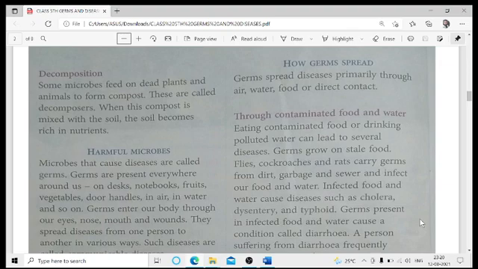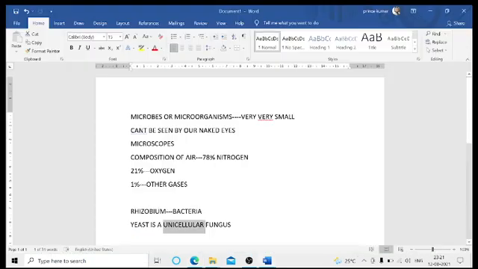Now see, since the microbes are very small, they cannot be easily observed by our naked eyes. That is why utmost care has to be taken so that the microbes may not enter into our body and cause any kinds of diseases in us. All right. So all those microbes which cause diseases are known as your germs. Okay, and we have another name for them as well. They are also known as pathogens.